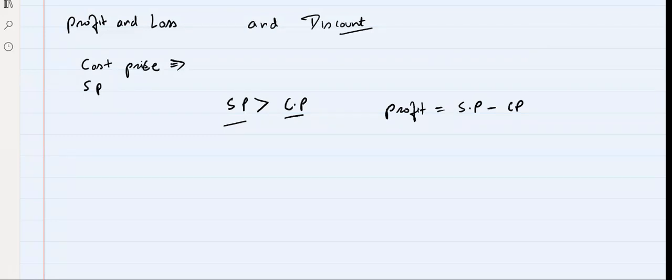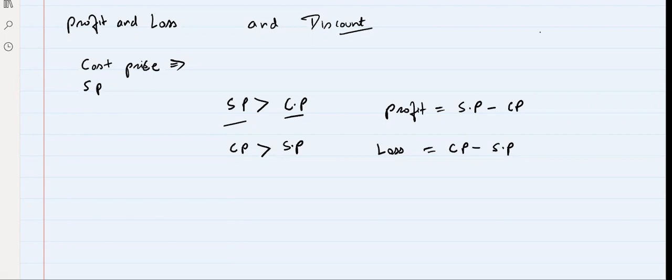Now, if cost price is greater than selling price, then you will have loss. And what will be the loss? Loss will be cost price minus selling price. Okay, everyone? Remember?